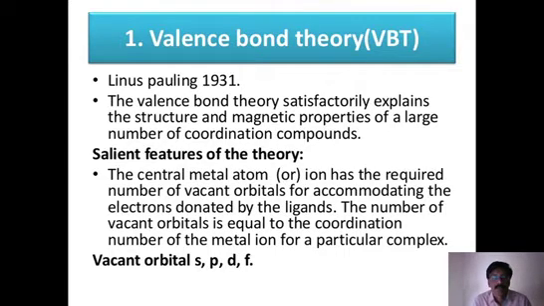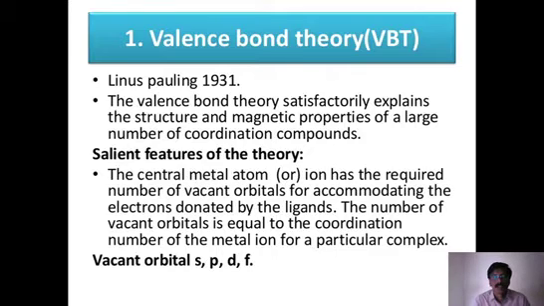And how is a coordination bond formed? Already we know that coordination bonding is formed only when the ligand is sharing electrons, but not the metal. Therefore, we need to understand very clearly that the ligand should have an electron pair. That is, the orbital of the ligand must contain two electrons. And since the metal does not share any electrons, the metal orbital must be empty, isn't it? Central metal ion must have a vacant orbital.